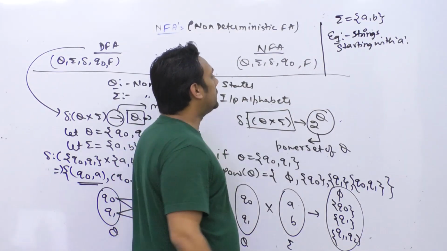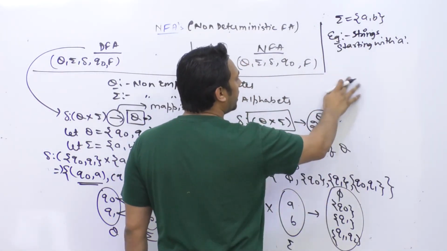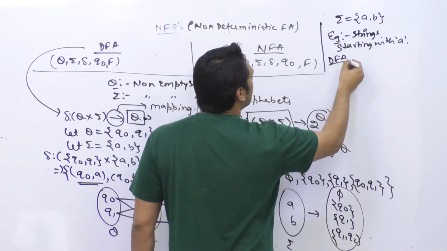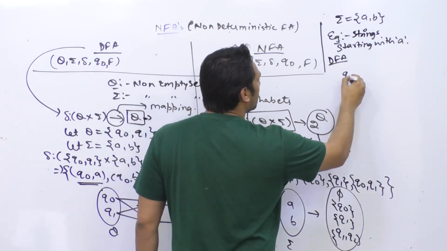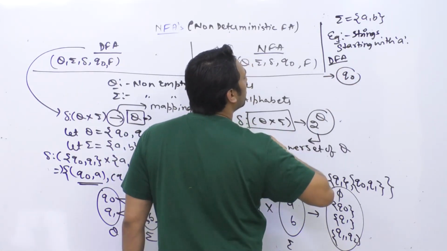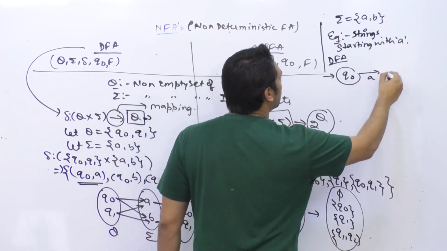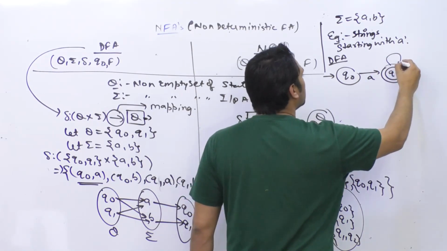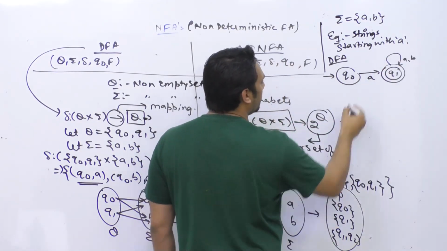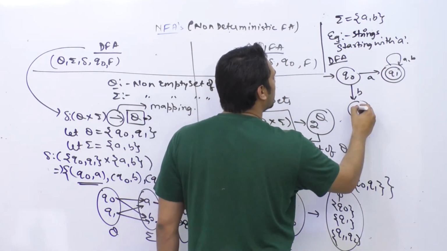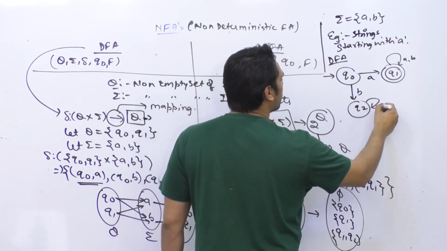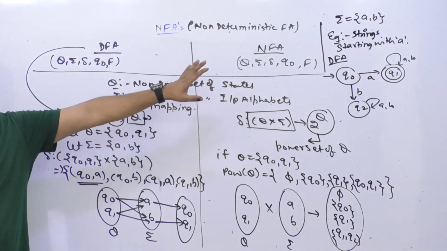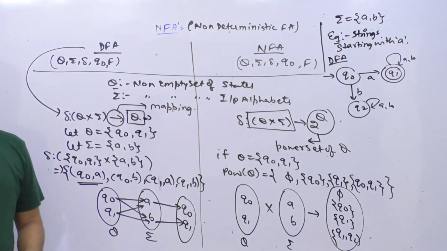In this case we have already solved this problem. If I create a DFA for this, the DFA will look something like this: Q0 is the initial state. In the beginning, if you get an A, you go to the state Q1, and this is going to be a final state. After this, you can have any combination of A and B. And in the beginning, if you get a B, you go to the state Q2, which is going to be a trap state. This is something that we have already seen.